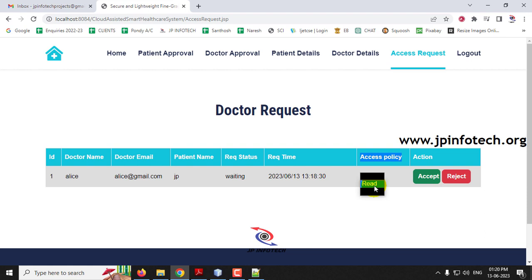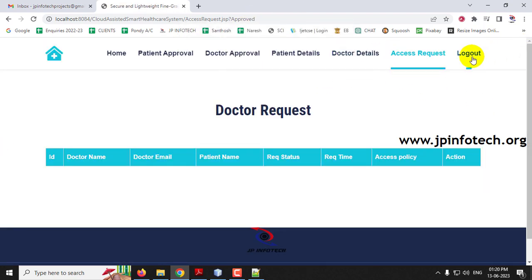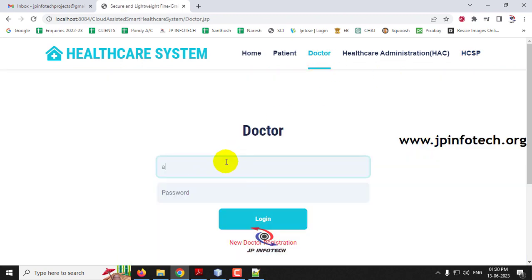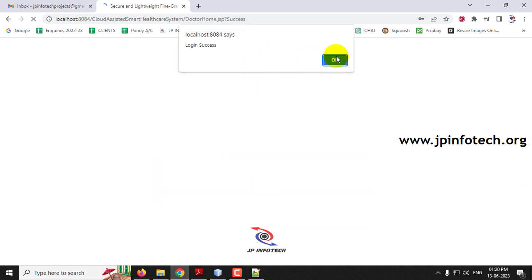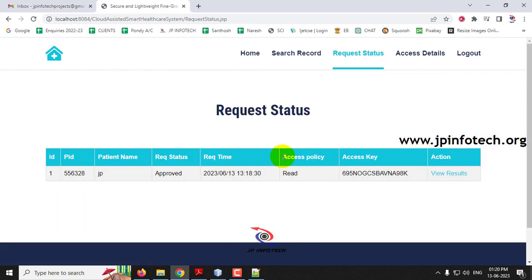Now let me show you the read policy. I have created the read policy and then click accept, and now you can see the access is approved, click OK. Now let me log out from HAC and go to the doctor part. Now if you go to the request status, here you can see the access policy is now updated as read policy, and the request status is approved now.